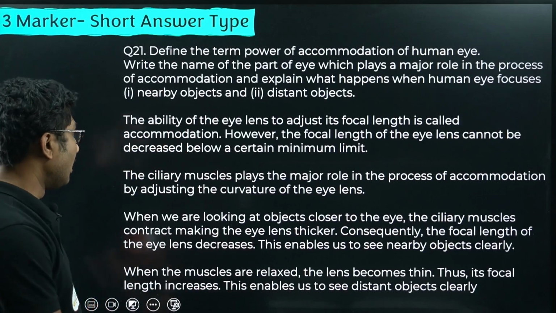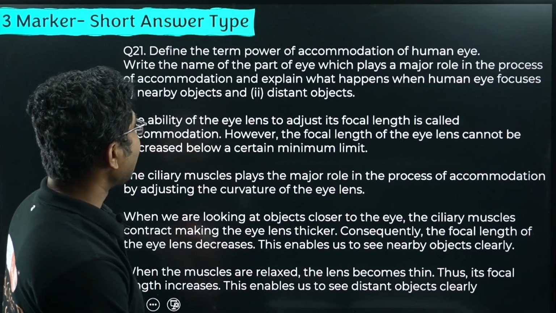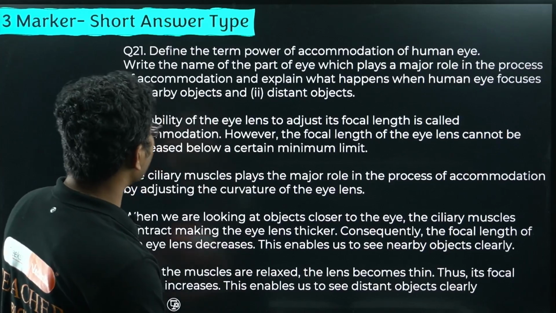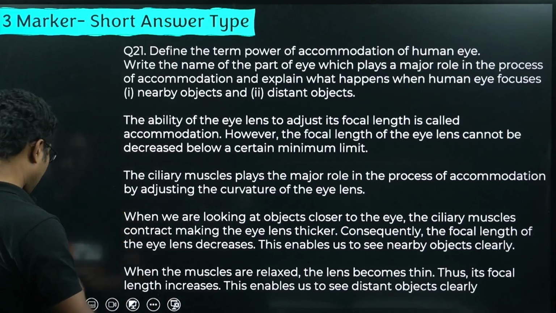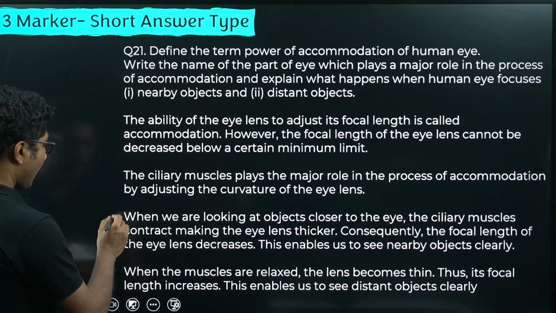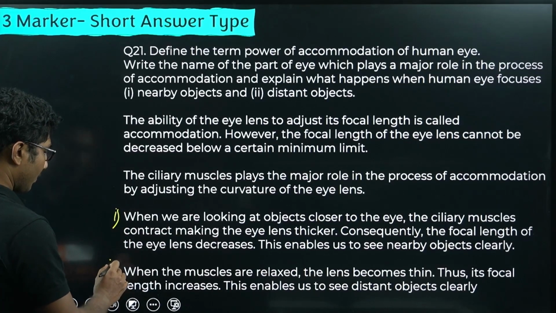Now what is the third part? Explain what happens when the human eye focuses on nearby objects and distant objects. Okay, so this is basically part 1 of the answer, and this is part 2.